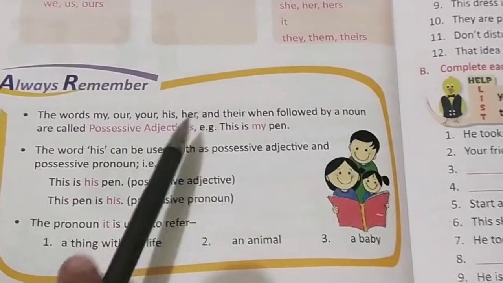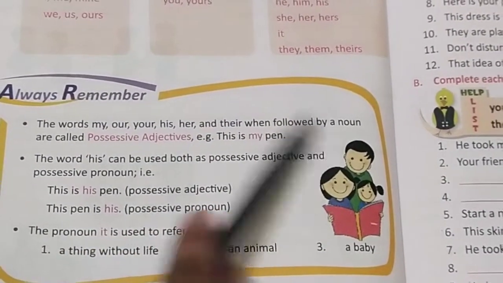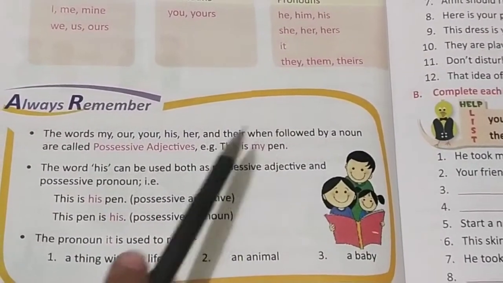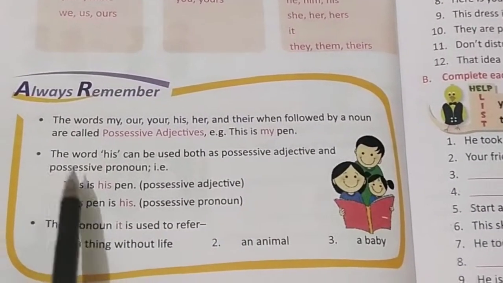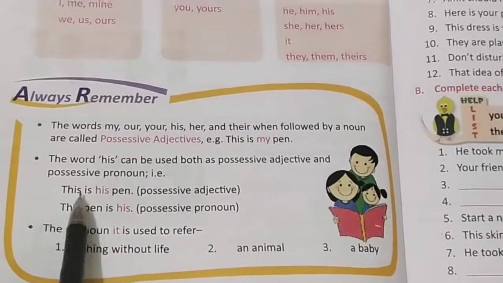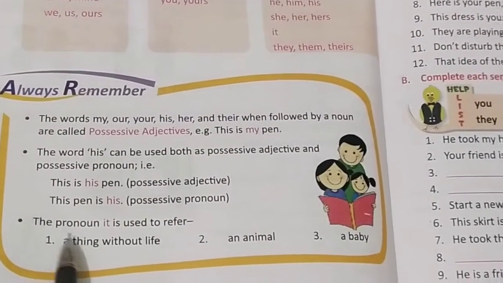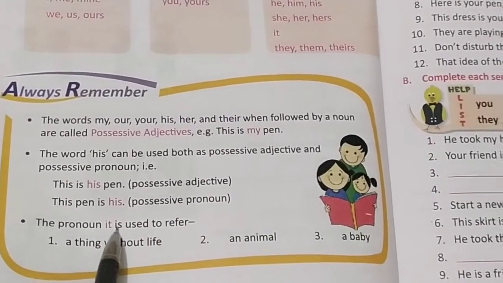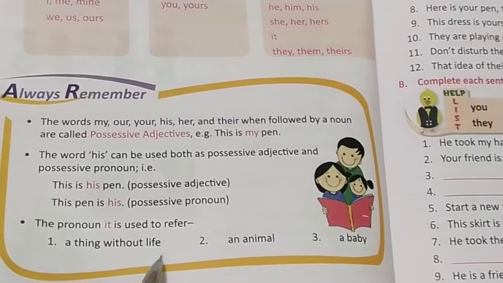Okay, points to remember, beta: the words my, our, your, his, her, and their, when followed by a noun, are called possessive adjectives. Remember, whenever followed by a noun, they are called possessive adjectives. This is my pen. The word his can be used both as a possessive adjective and a possessive pronoun. This is his pen, possessive adjective. This pen is his, possessive pronoun. The pronoun it can be used to refer to a thing without life, an animal, or a baby. Okay, beta.